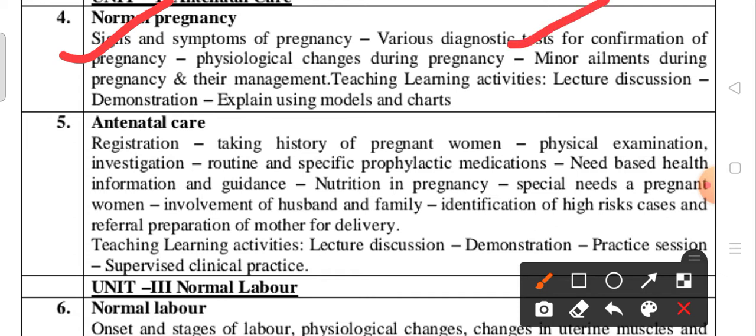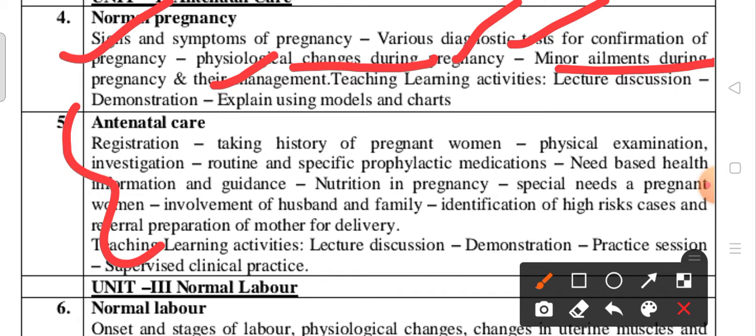Next, physiological changes also very very important. Next, minor ailments during pregnancy and then marriage. So in this normal pregnancy, the entire unit is very very important. Next, antenatal care. This unit is important for the practical purpose, not theory, but even though sometimes they may ask like a physical examination, 2 marks questions they may ask. Okay, this is very very important in this unit.